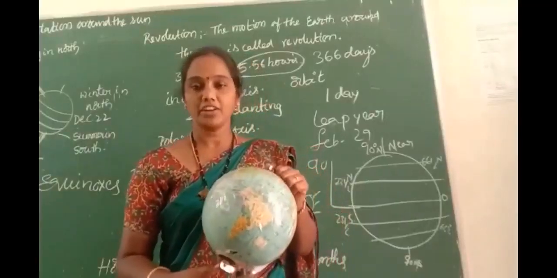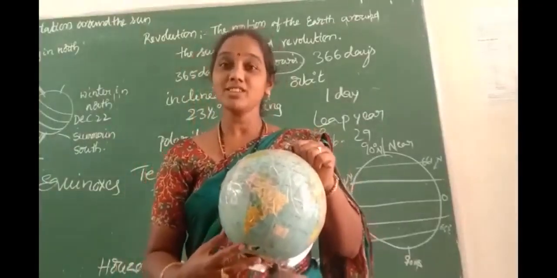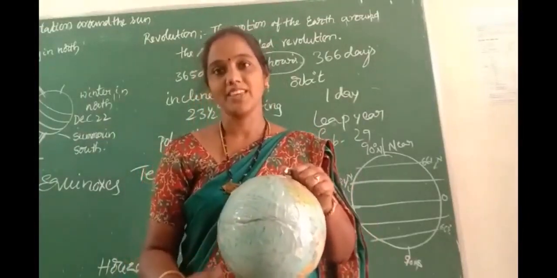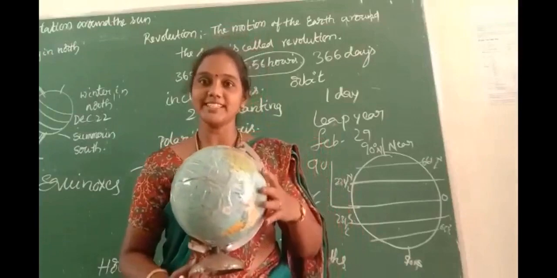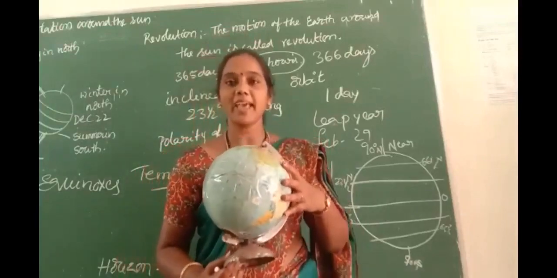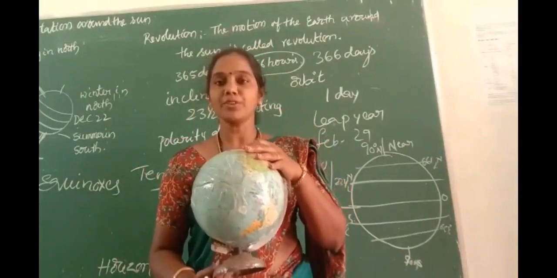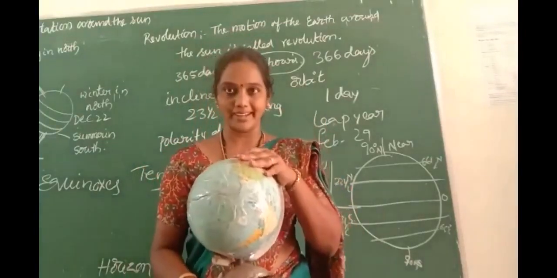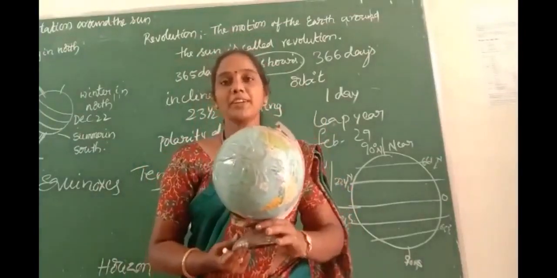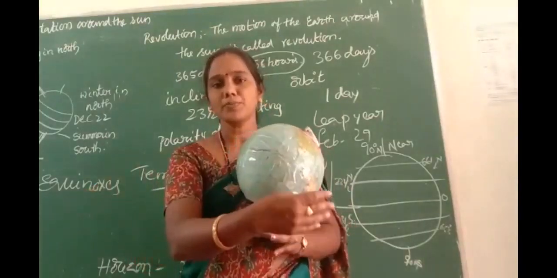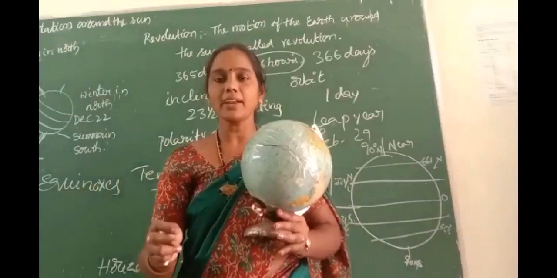Children, I have a question. If the earth does not rotate on itself, what will happen? If the earth rotates around itself, what will happen? Always, a very dangerous situation would occur. How? Half of the earth would always face the sun, and the remaining part would be totally dark and cold.